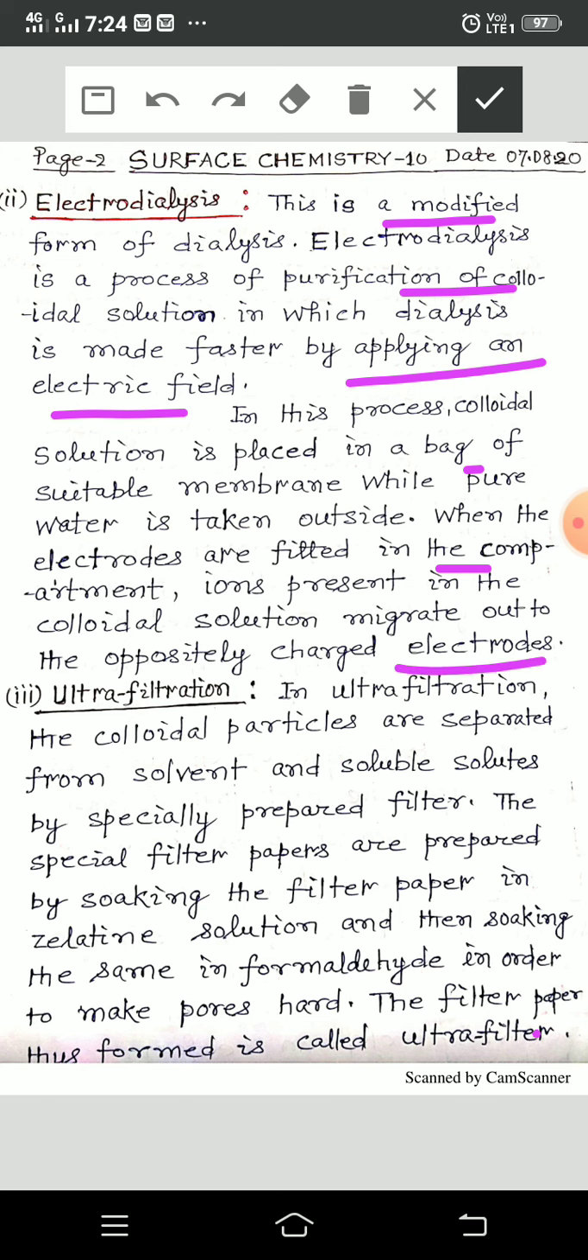Now the third method is ultrafiltration. In ultrafiltration, the colloidal particles are separated from solvent and soluble solutes by a specially prepared filter. The specially prepared papers are prepared by soaking the filter paper in gelatin solution and then soaking the same in formaldehyde in order to make the pores hard. The filter paper thus formed is called ultrafilter.